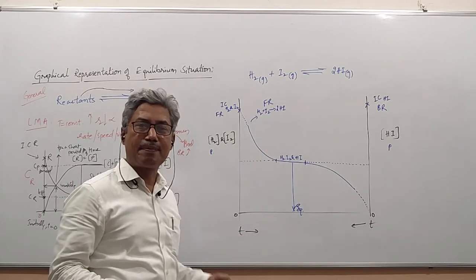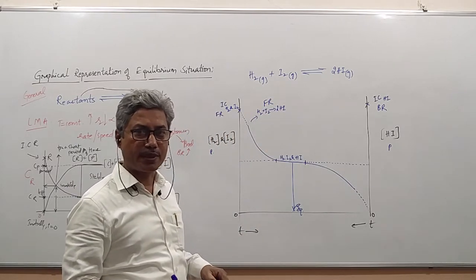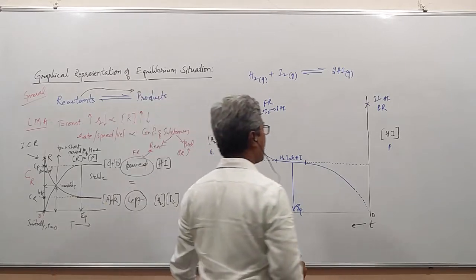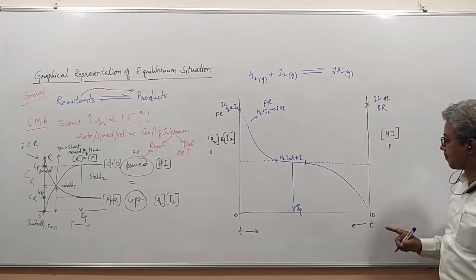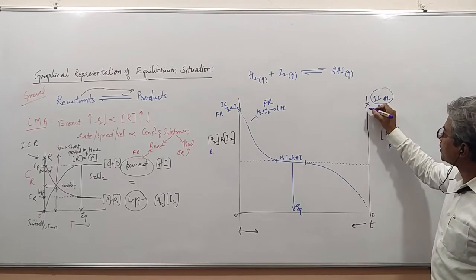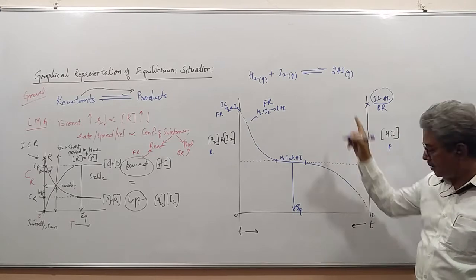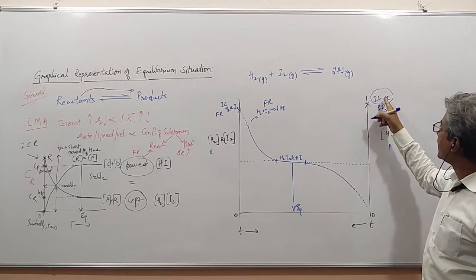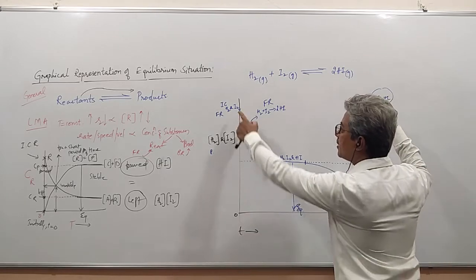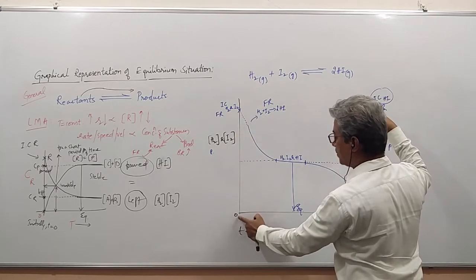Now we'll repeat this equilibrium situation, not from H2 and I2. We'll start from HI. Let's begin with this. This is the initial concentration of hydrogen iodide for the backward reaction. That means at time t is equal to 0, HI concentration is maximum, and H2 and I2 will be 0.